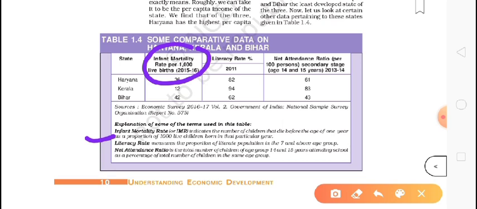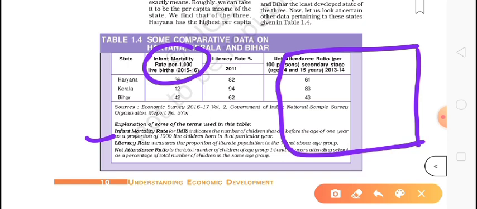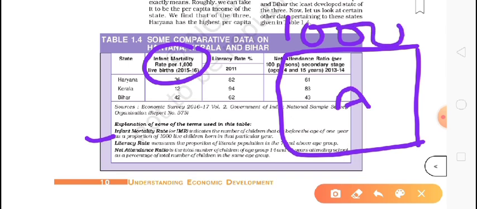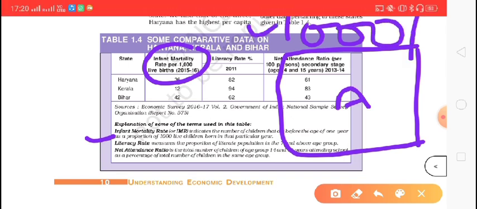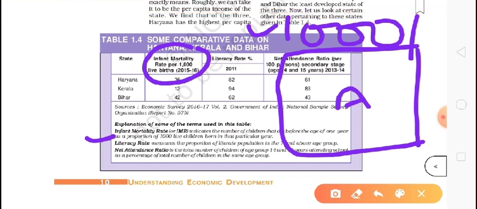Do you understand something? No? Okay, if we take any area, just believe it is a state named A. They are talking about per 1,000 children who are born in a year. Just believe 10,000 children are born in a year in this state A. So on a per 1,000 basis, how many children die?